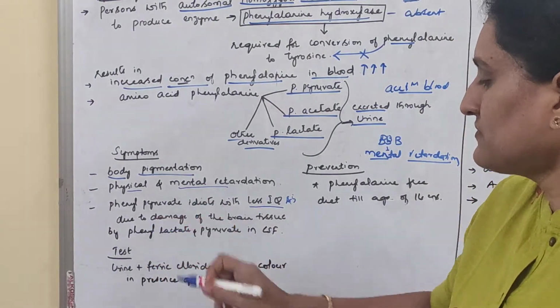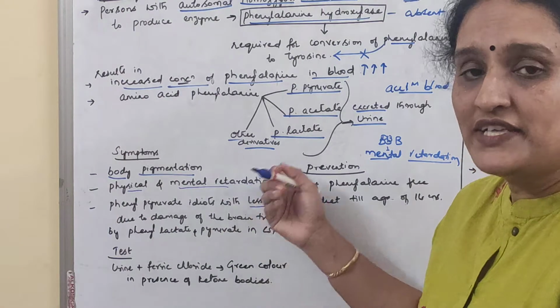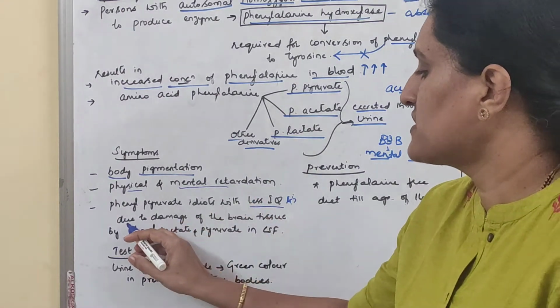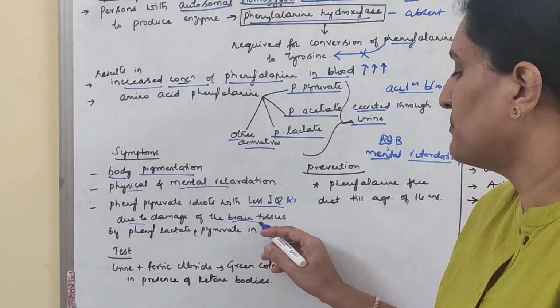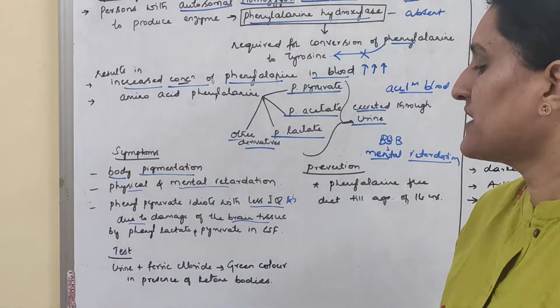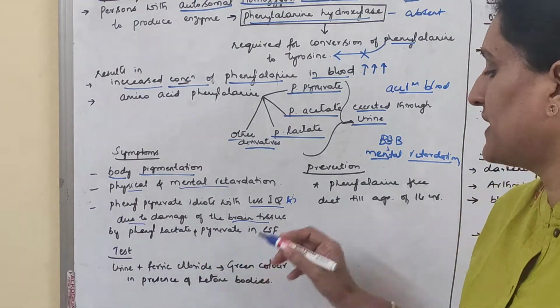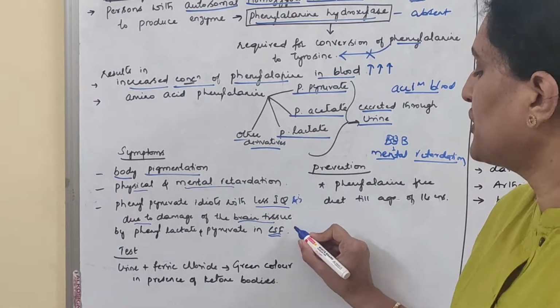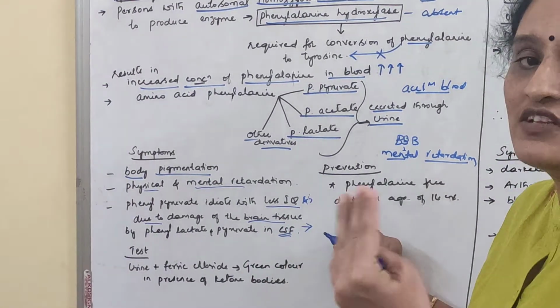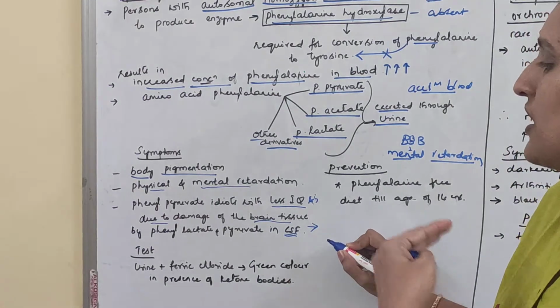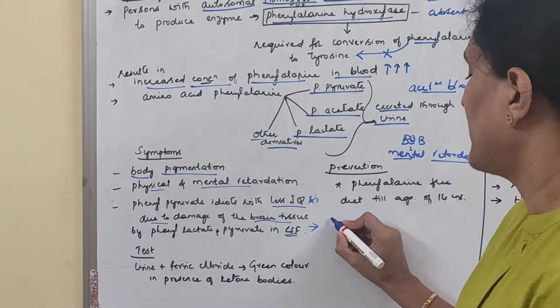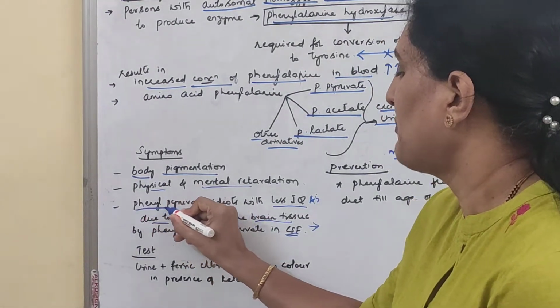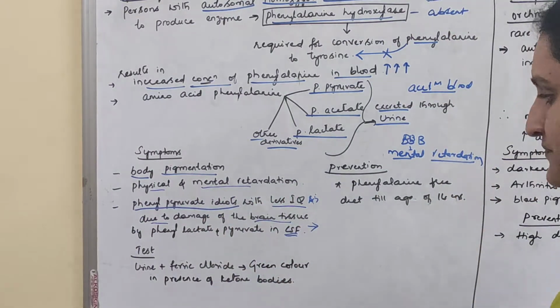And why they have a lower IQ is because of damage to the brain tissue, because this phenyllactate and pyruvate enter into the CSF and affect the brain. And such individuals who have a lower IQ because of this phenylpyruvate are called phenylpyruvic idiots.